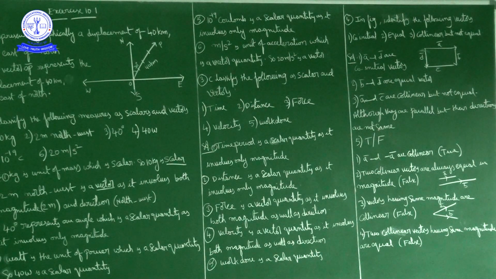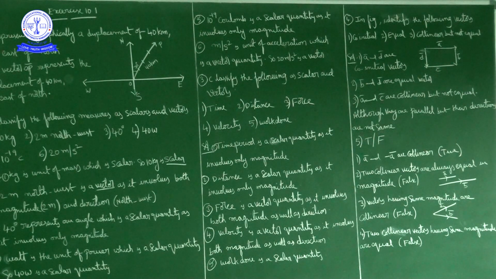Their magnitude need not be equal. May be equal, may not be equal. So the second statement is false.